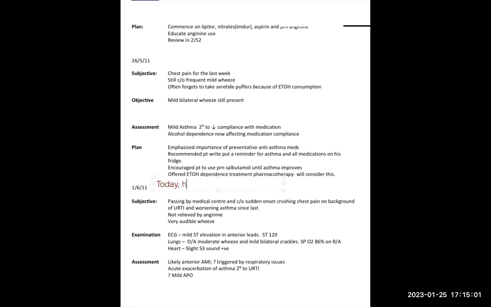Today he was passing by a medical center and had sudden onset of crushing chest pain. But now don't write everything. Simply come to only the first thing, sudden onset of crushing chest pain. That's it, nothing more to write. Then simply, on examination.